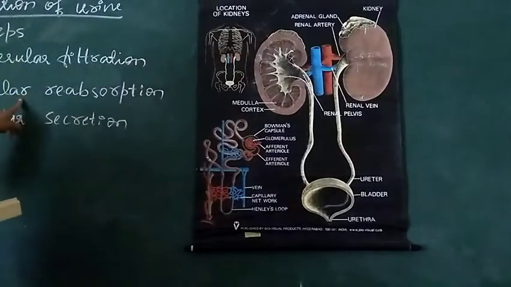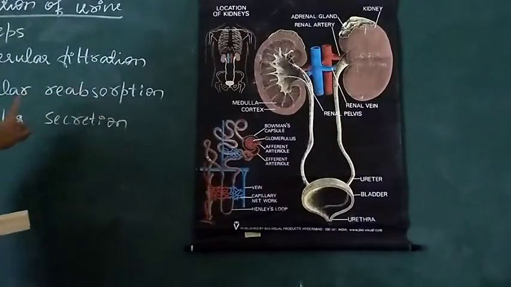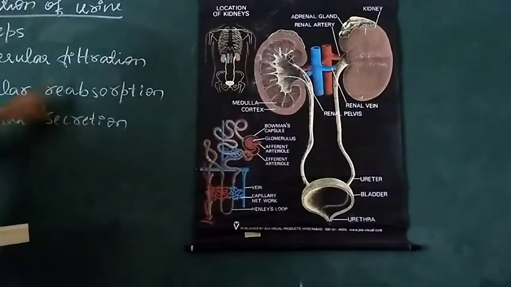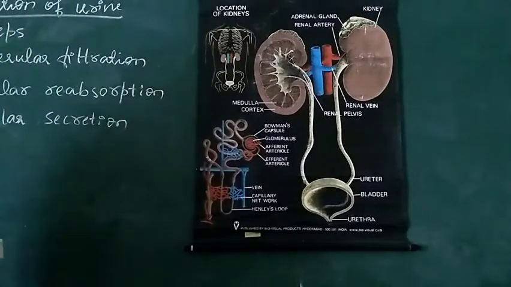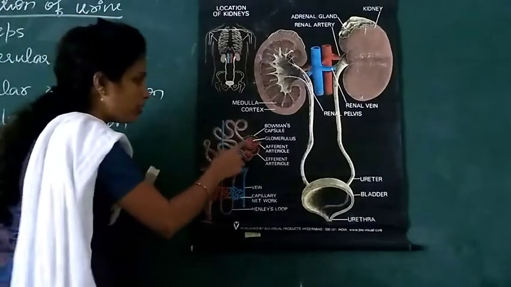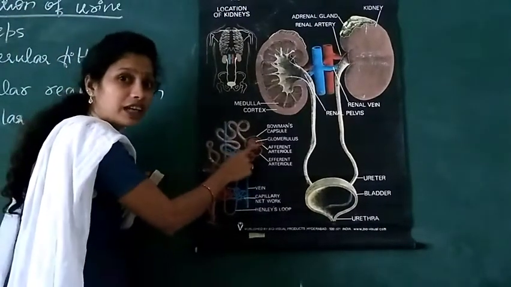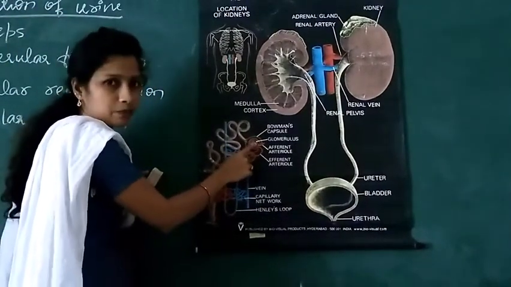Glomerular filtration, tubular reabsorption and tubular secretion are the three different steps which come under formation of urine. In this glomerulus region, the filtration of the blood takes place.